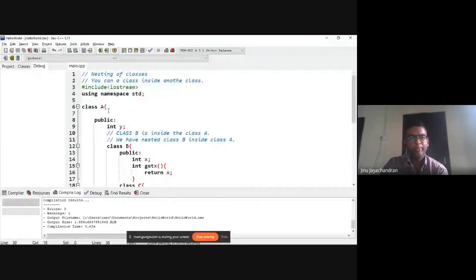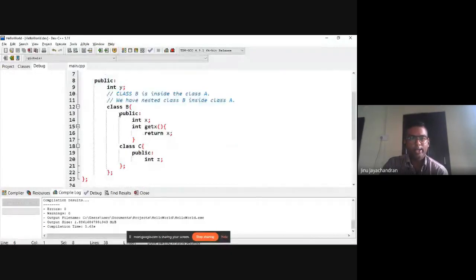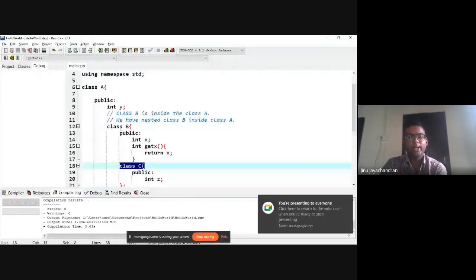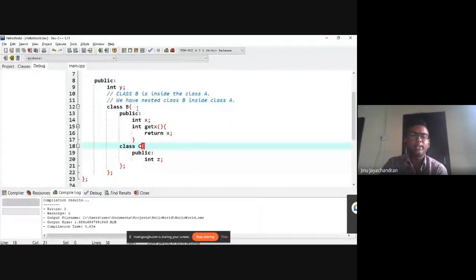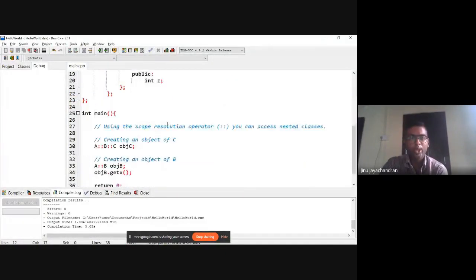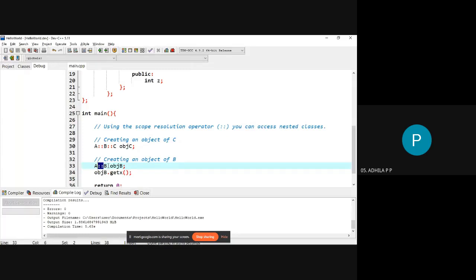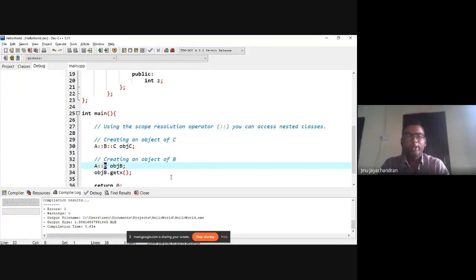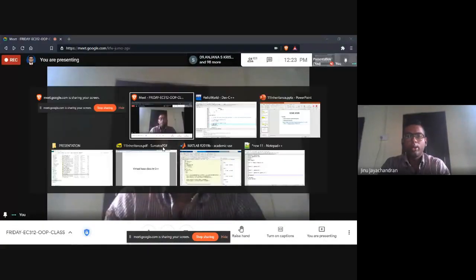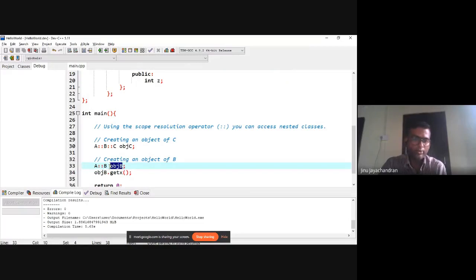You have a class A, and inside you can define class B. Inside that you can define class C. So basically class B and class C are nested inside class A. Class C is nested inside class B. So if you want to create an object of class B, you say the topmost class A, the scope resolution operator, and then B. You can create an object of class B using something like this.